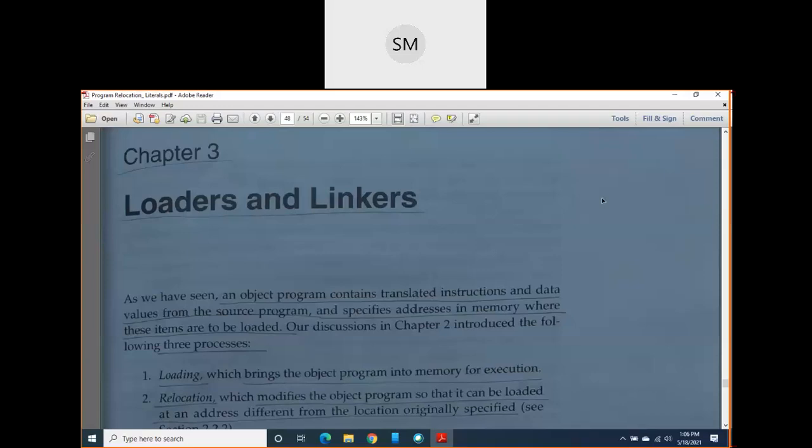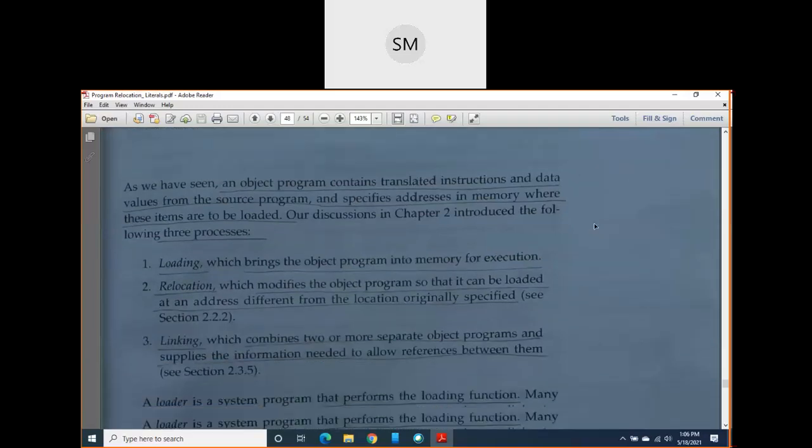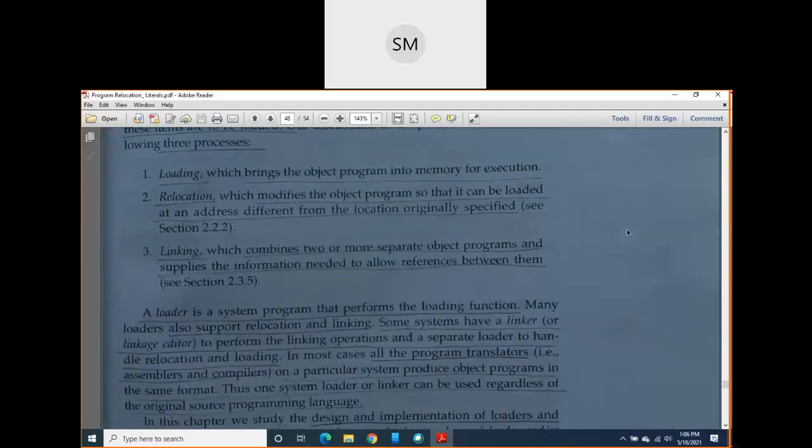Now this loader, as its name itself says, its basic fundamental function is to load the program, particularly the object program, into the memory for execution. Apart from this loading function, it supports two other functions. One is relocation, and one more function it can perform is linking.